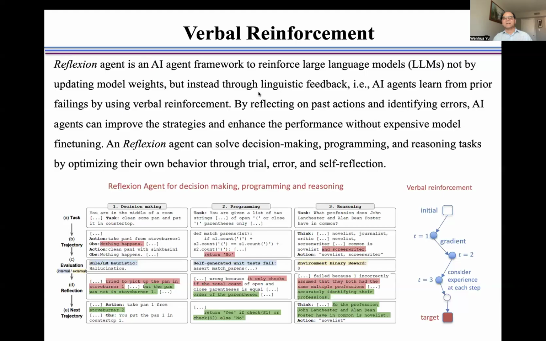By reflecting on past actions and identifying errors, AI agents can improve their strategies and enhance performance without expensive model fine-tuning. And Reflexion agents can solve decision-making, programming, and reasoning tasks by optimizing their own behavior through trial, error, and self-reflection. Here is a procedure for decision-making, programming, and reasoning. The verbal reinforcement is explained here.